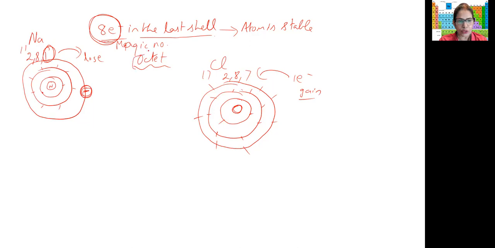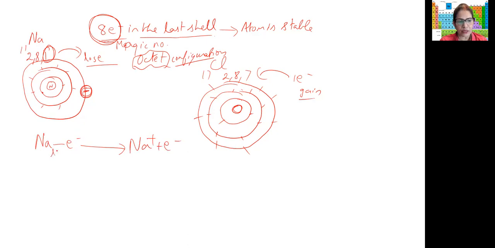So in order to get this configuration, sodium wants to lose the electron and chlorine wants to gain 1 electron. So sodium will lose 1 electron, and it forms Na plus. It gives out this electron.